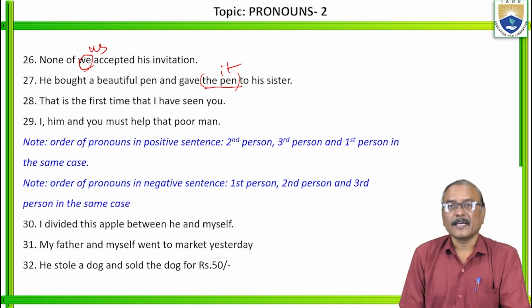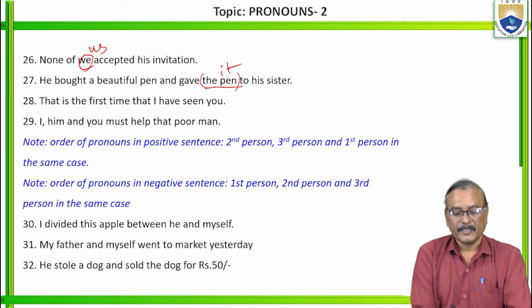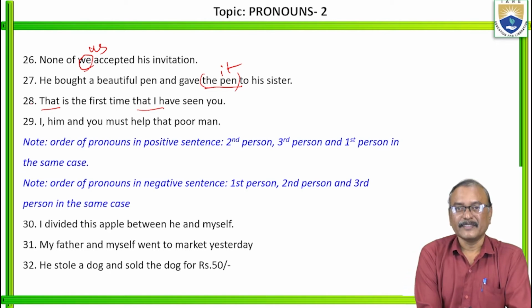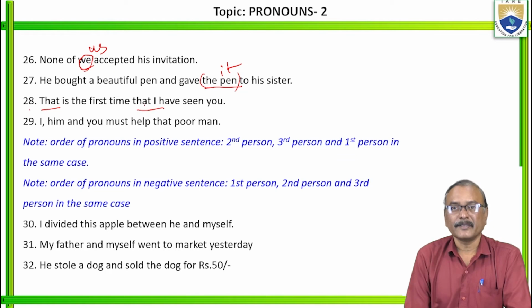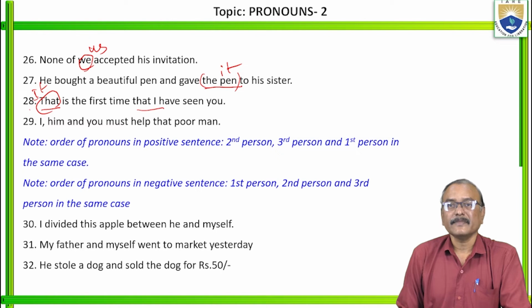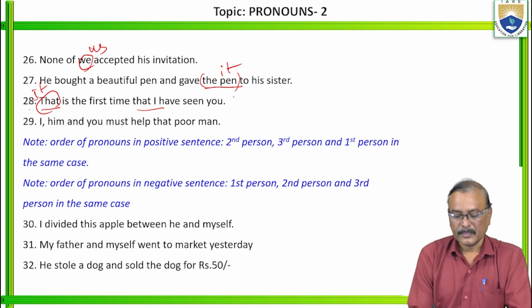Next. That is the first time that I have seen you. Here that is given, here also that is given, so don't use "here" in this place to introduce and to link; don't use the same pronouns. Is it clear? So here you can use: it is the first time that I have seen you. Right? Or this is the first time. Or it is the first time. Okay? Right.